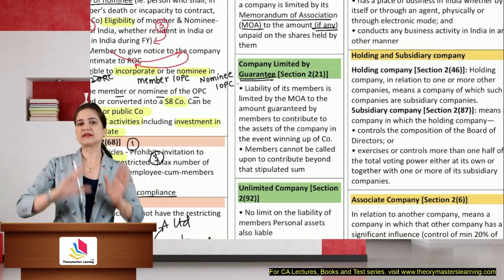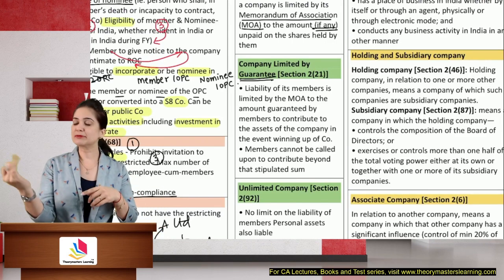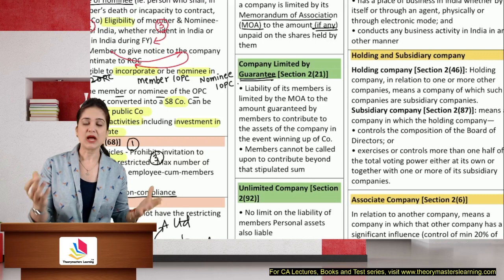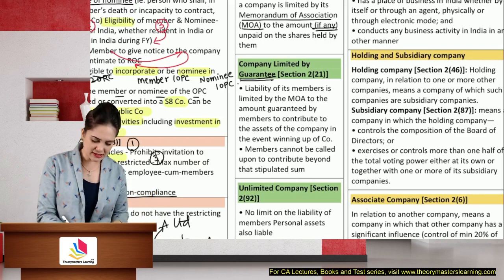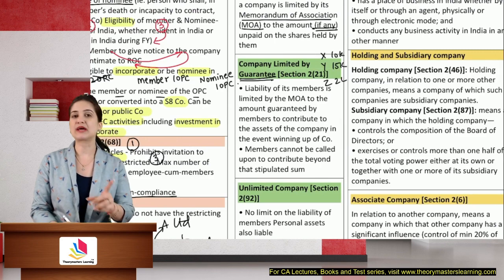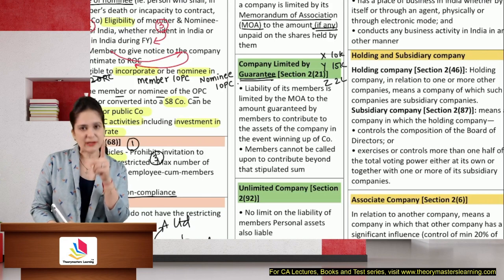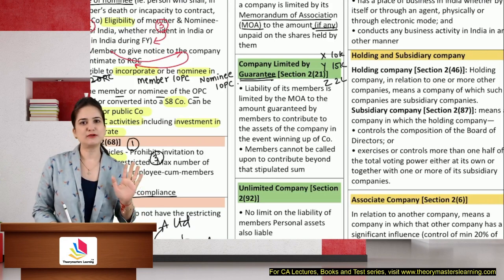They need money at the time of winding up. So they ask the members, will you help us during winding up? Members say yes. So we go to X, he promises to pay 10,000 rupees. We go to Y, he says I will pay 15,000. We go to Z, he said I will pay 2 lakh. We ask them, promise, will you pay? They say yes, guaranteed, we will pay money.